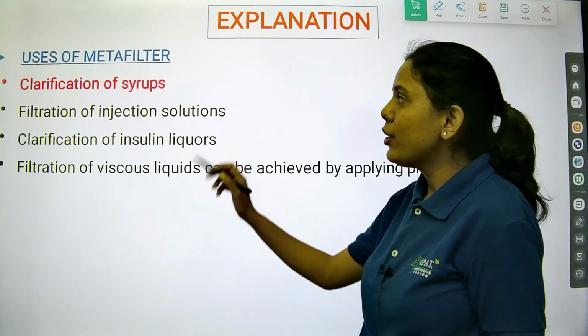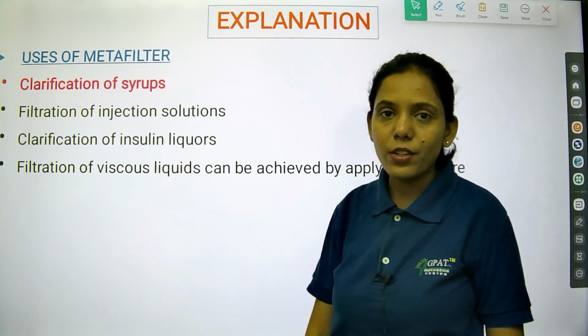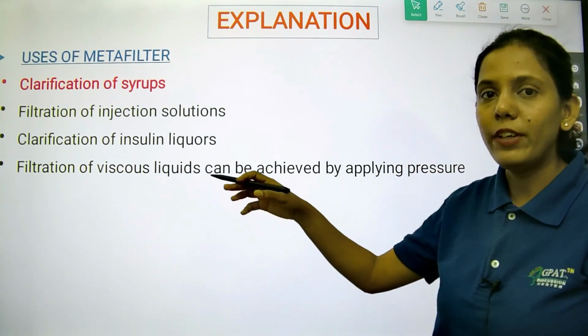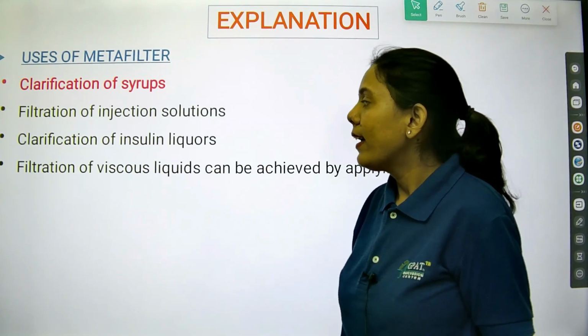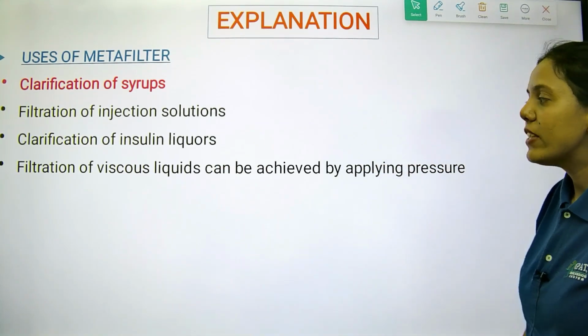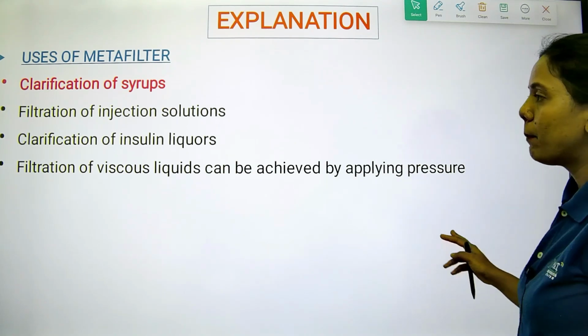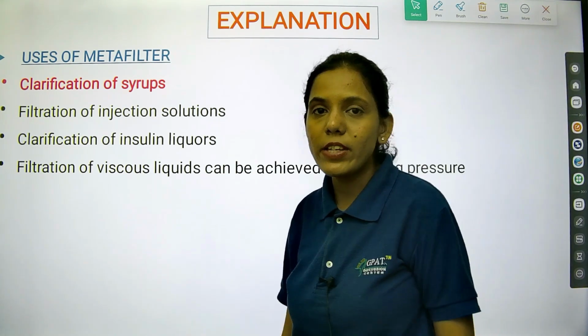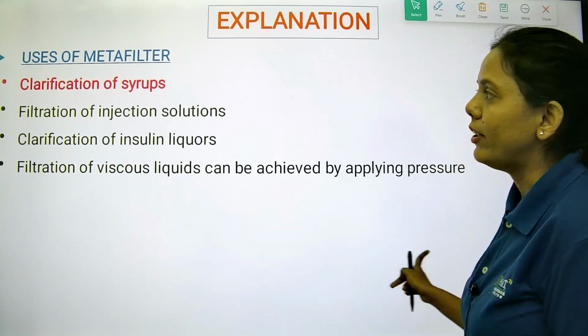It is used for filtration of injection solutions, clarification of insulin liquors or solvents. Filtration of viscous liquid can be achieved by applying pressure. So syrup, we know, is a viscous liquid, so we are using meta filters.